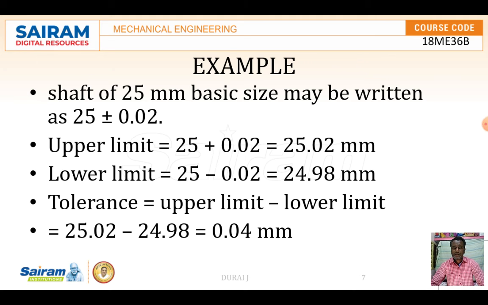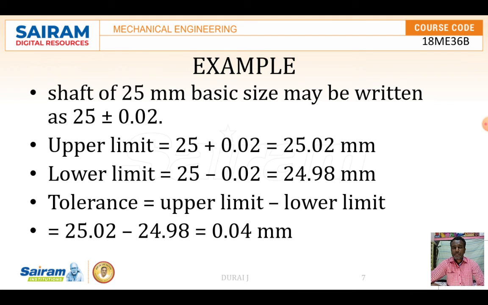Here, for the shaft system, they provide a shaft of 25 mm basic size, which may be written as 25 plus or minus 0.02. That means the component lies between 24.98 and 25.02. Here the maximum permissible size is 25.02, and that is the upper limit. 25 minus 0.02 gives 24.98, which is the minimum permissible size we are going to allow for the component.